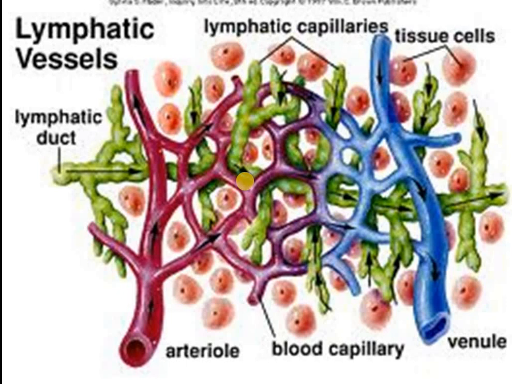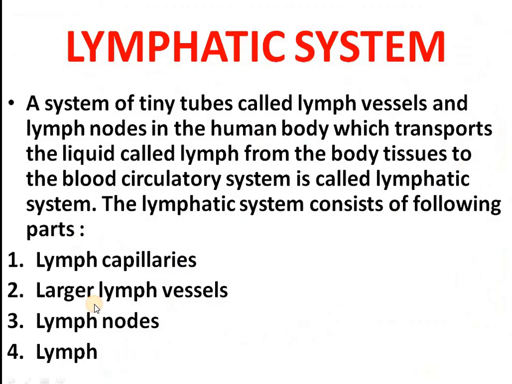It is required to put this lymph back into the blood capillaries. Why? Because lymph also consists of proteins and digested material which is required by our body. So this lymph which has been seeped into these intercellular spaces is again returned to the blood capillaries by the lymphatic system. Clear? Let's proceed further.